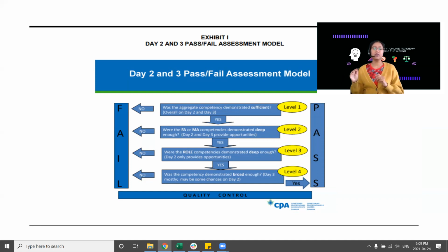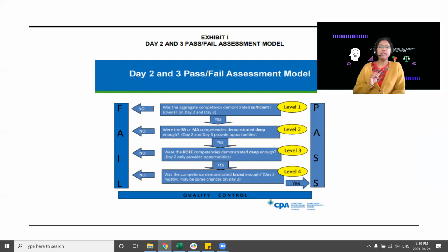and 6 to 7 would be in your role. Suppose your role is assurance; most of the lot has assurance as their elective, so I'm taking assurance as an example. Out of 6 to 7 AOs on assurance, you have to score at least 4 C's, and then the rest at least an RC, and like that. That ensures that you clear day 2.